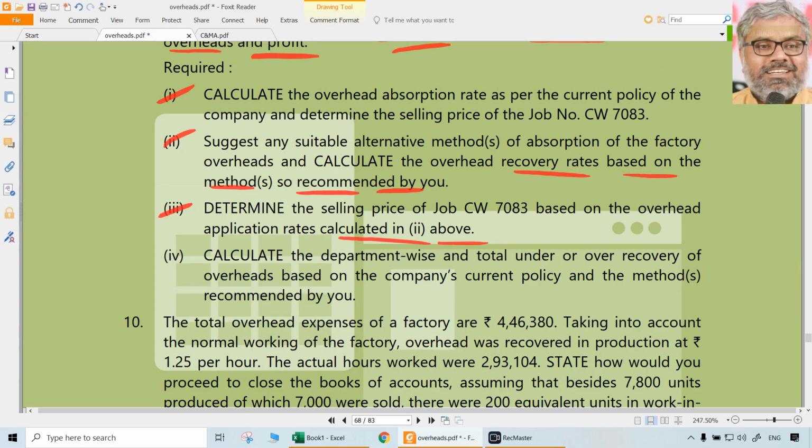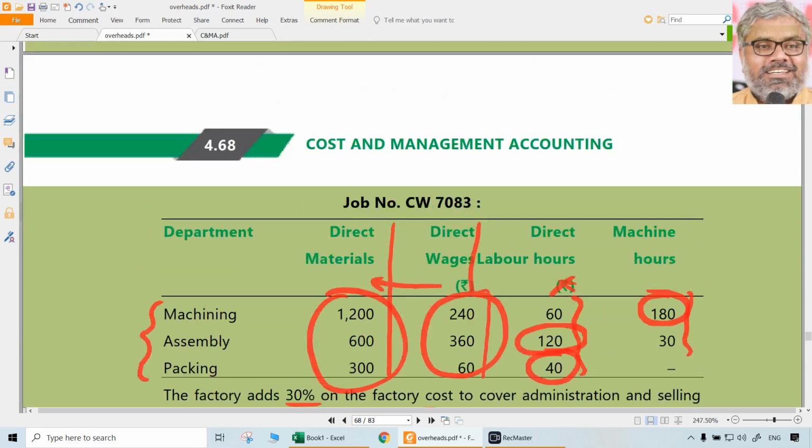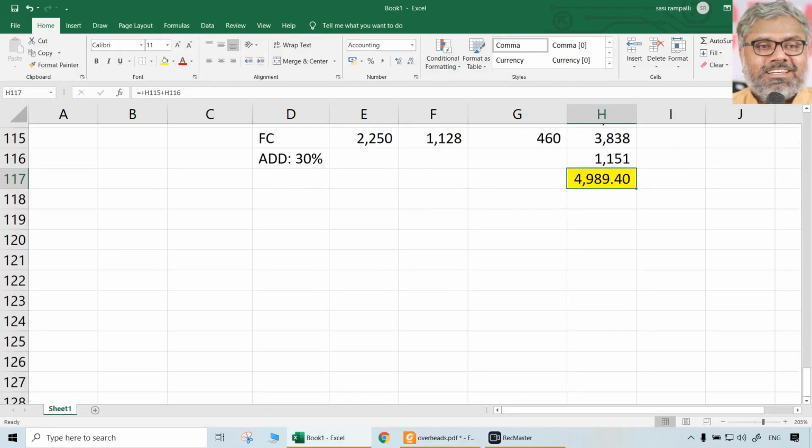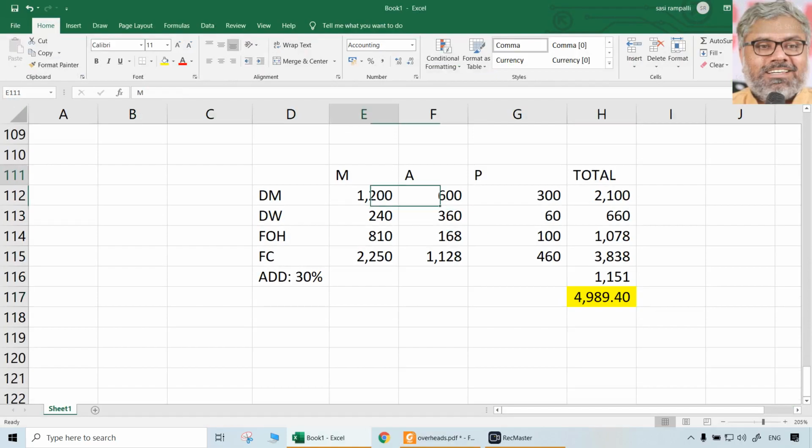And another thing is also asked, the fourth one, because it could be a 10 marks question. One more thing asked: calculate the department wise and total under or over recovery of overheads based on the company's current policy and the methods recommended by you. This is not about the job. Now this is about the company as a whole. So under or over recovery we have to just find out. Simple. Same way we can take it.